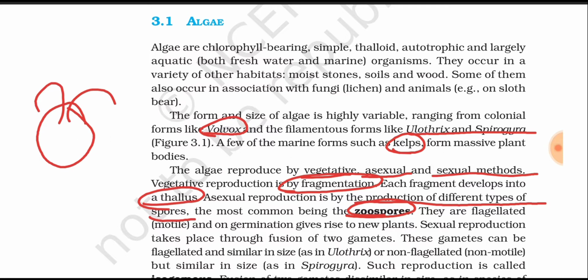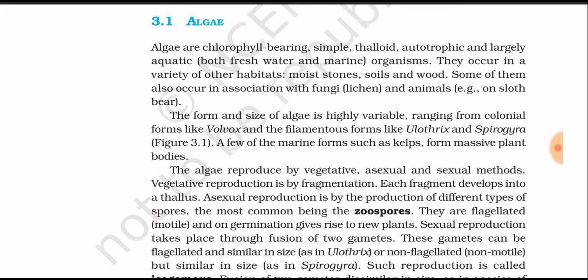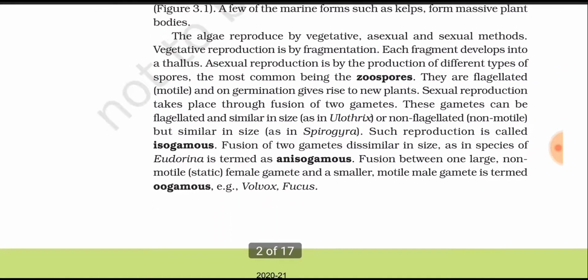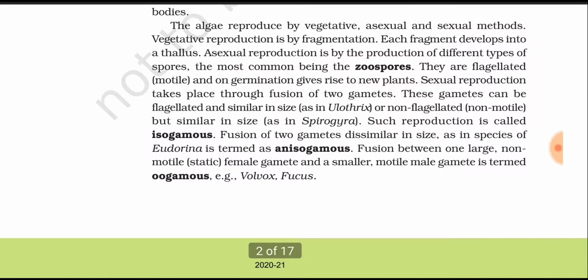So zoospores are the common asexual spores, and sexual reproduction takes place through fusion of two gametes. Here the most important reproduction is sexual reproduction, which takes place through fusion of two gametes.